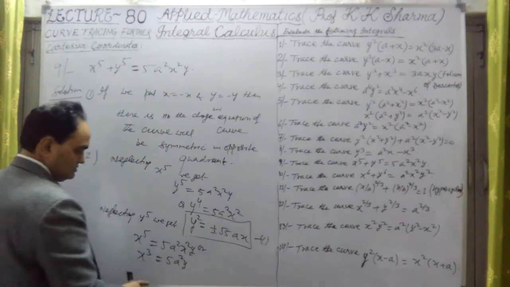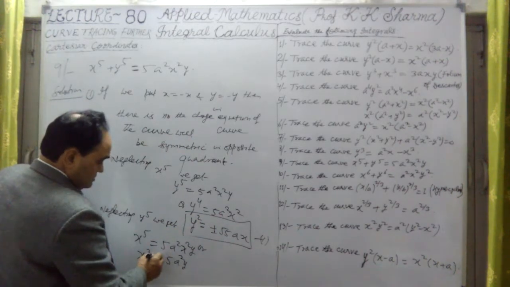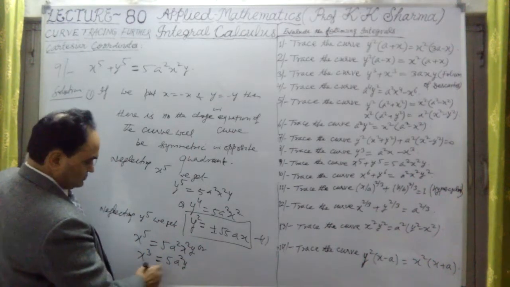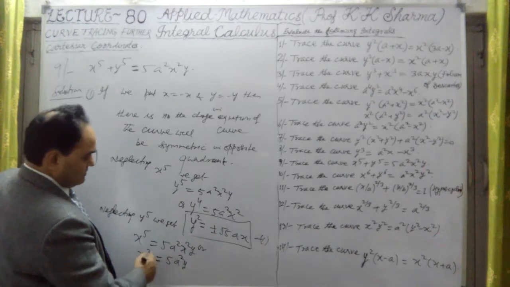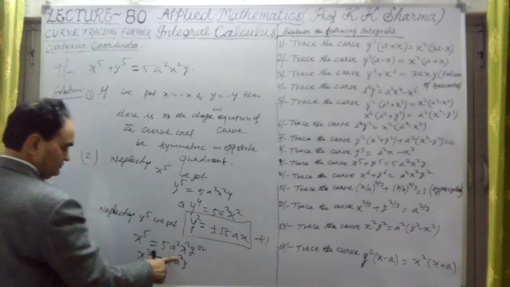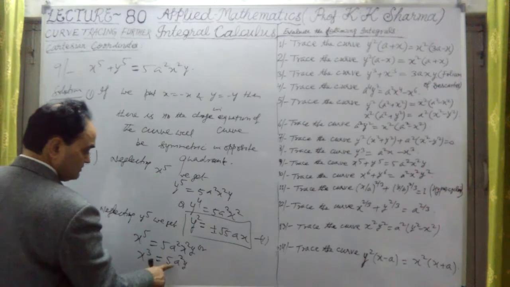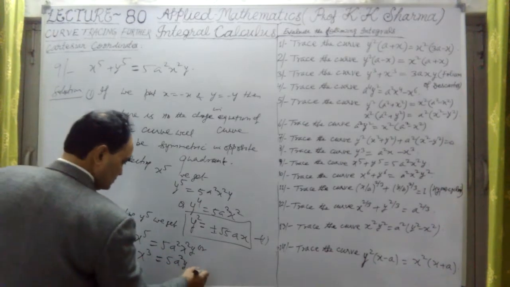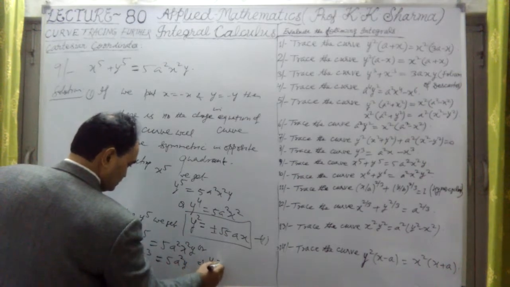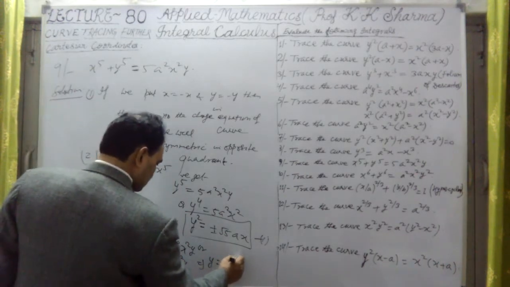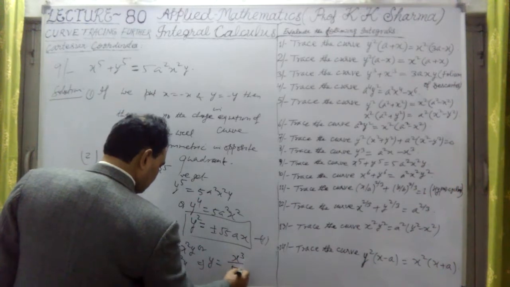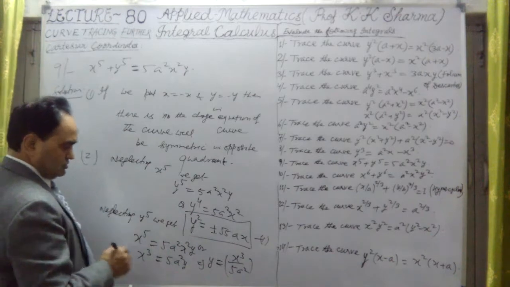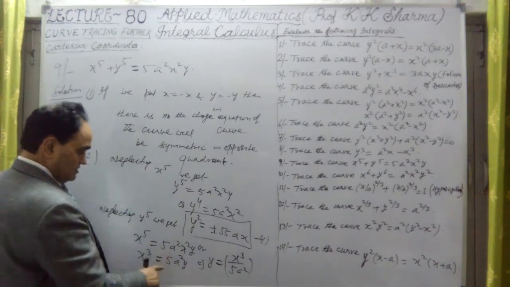So in this case, this is a cubical parabola, and we have to draw it here. So x^3 equal to 5a^2 into y. This is a cubical parabola. Or y is equal to x^3 upon 5a^2.